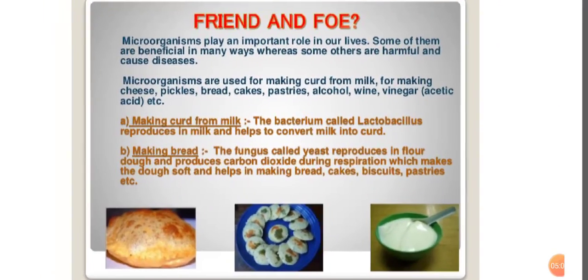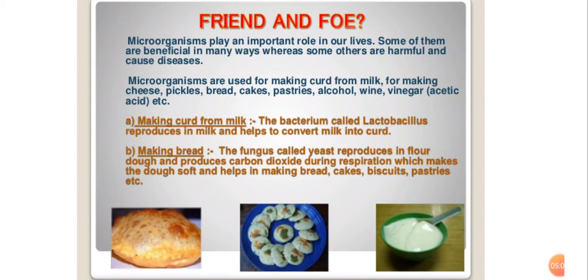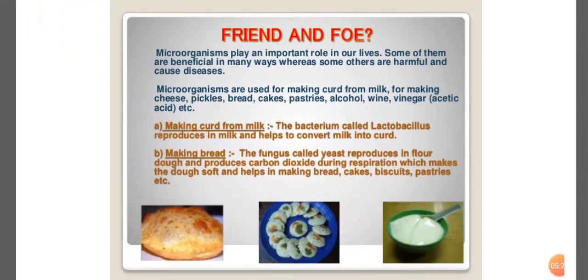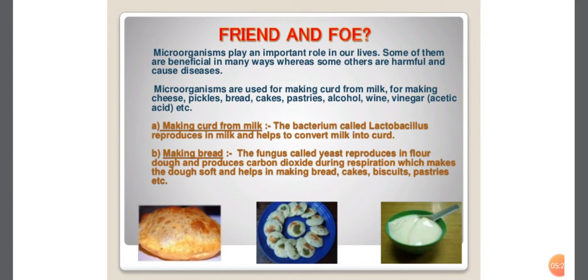In this chapter, we studied that microorganisms are friends and foe. Microorganisms play important roles in our life. They are helpful to us, and in the same way some microorganisms are harmful to us because they cause disease.